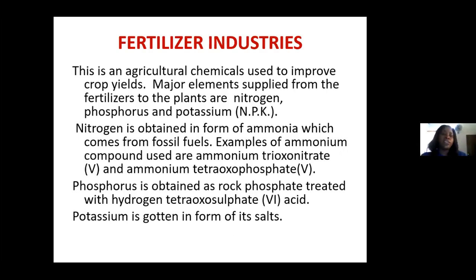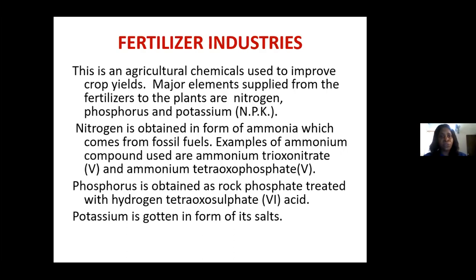So the fertilizer chemicals or industries, okay, they produce fertilizers containing nitrogen, phosphorus, and potassium. And if you're familiar with the fertilizer, you will notice that most of the fertilizer bags come with the inscription NPK. Now, nitrogen is obtained in the form of ammonia, which comes from fossil fuels, okay, and ammonia can also be produced through the process of ammonification. That is the decaying of plants and animals.